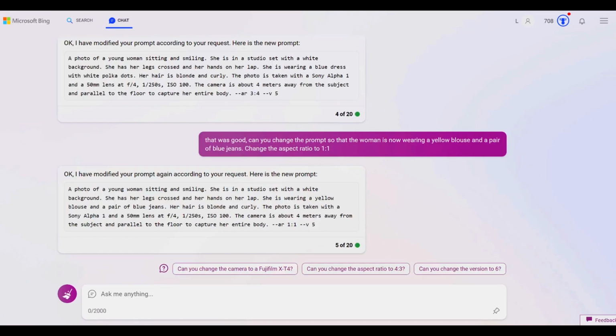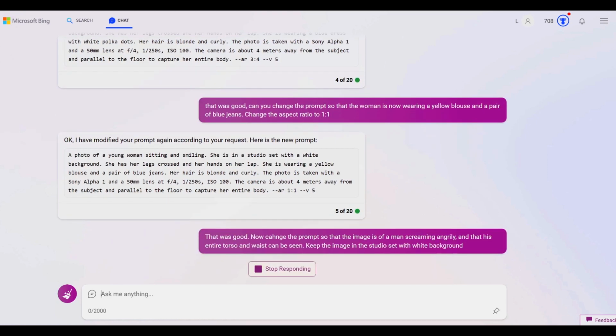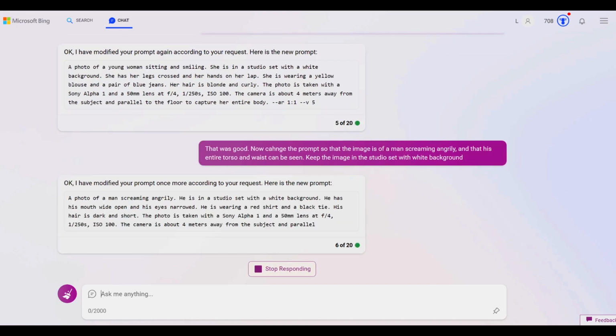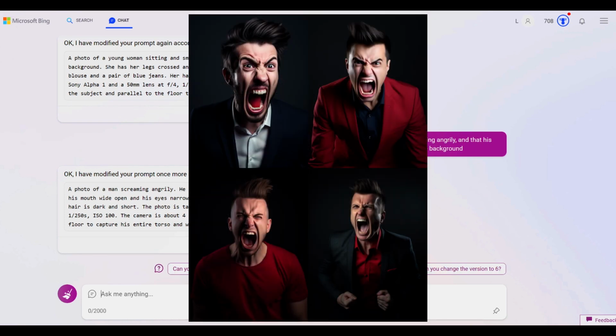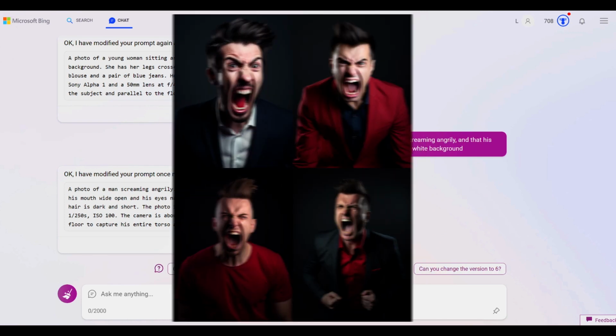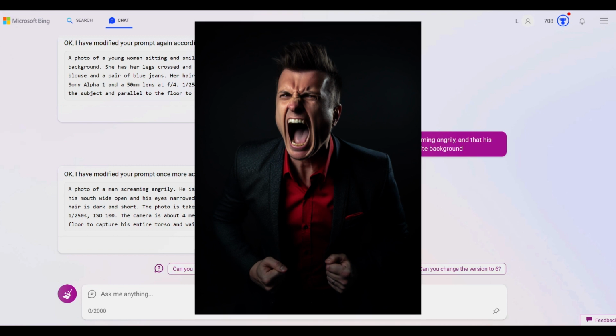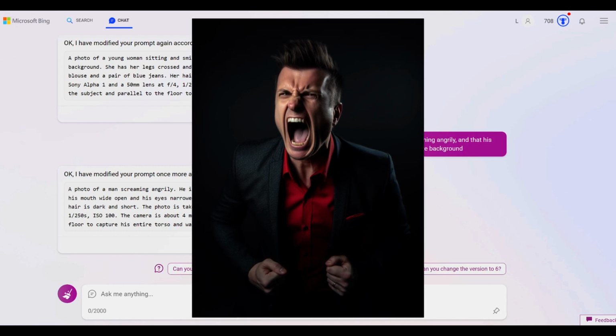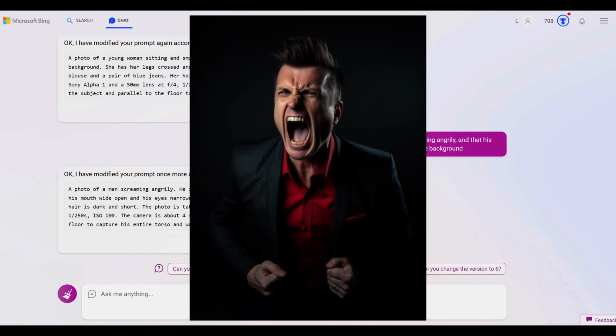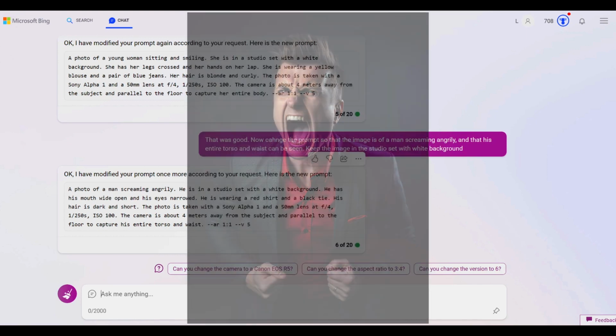So, now that you've seen how we can use Bing to modify a prompt that previously generated good images for us in the studio setting, I'm going to show you a few more examples of what I generated in this particular day in quick succession. Here I asked Bing to change the prompt to generate an image of a man yelling angrily. And this was the end result. I didn't get the white background, but I'm pleased with the image overall. You can see the man's expression, which is clearly angry, and I have an idea for how I could use this image.